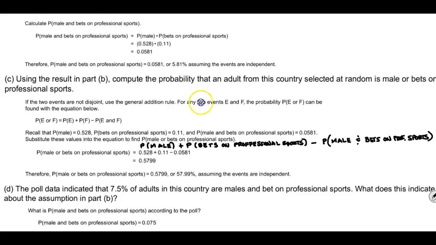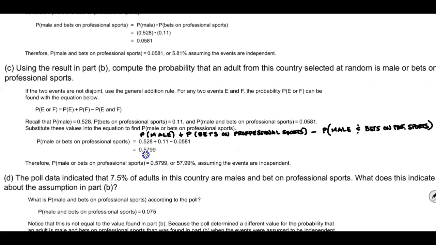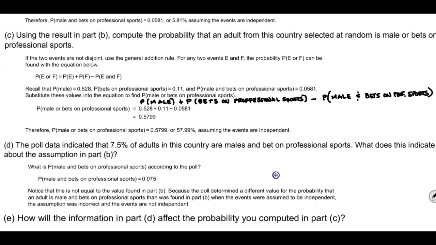And so now using that formula, we're going to take 0.528 plus 0.11 minus 0.0581, which gives us the results of 0.5799. So therefore, when we talk about the OR statement, it would be approximately 0.5799 or 57.99%, again, assuming that these events are independent.